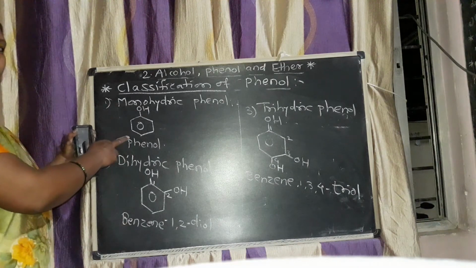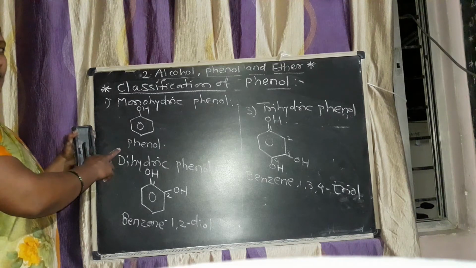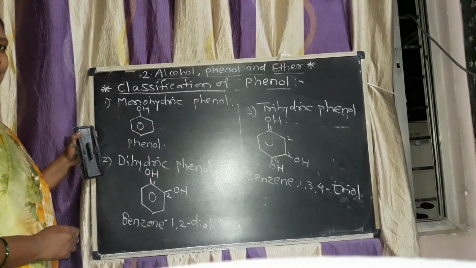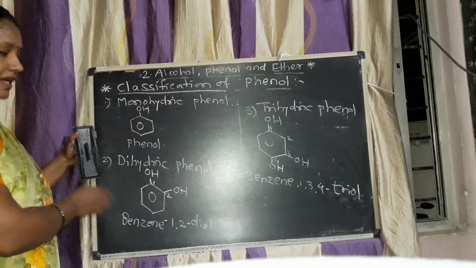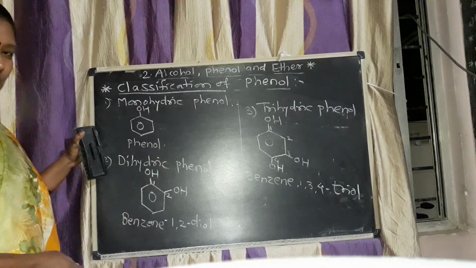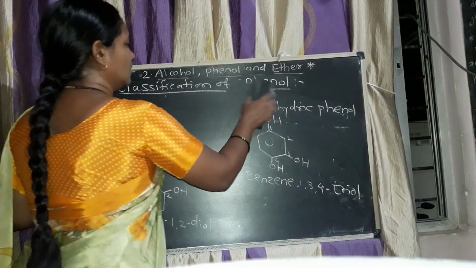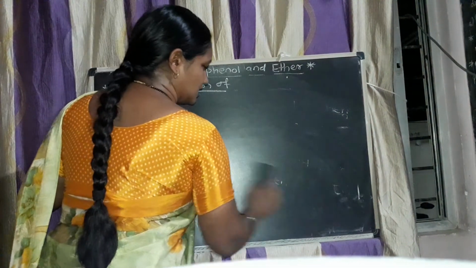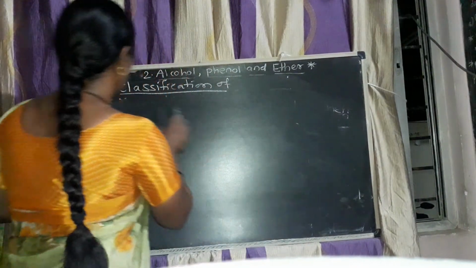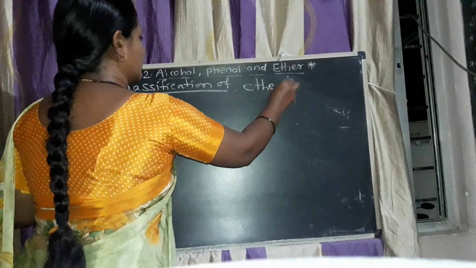Now these are the classification of the phenol. Monohydric means only one OH group is attached to the aromatic benzene ring, for example phenol. Dihydric means two OH groups are attached to the aromatic benzene ring. Any example you can write here. Now trihydric means three OH groups are attached to the aromatic benzene ring. Now next one, we study the classification of the ether.